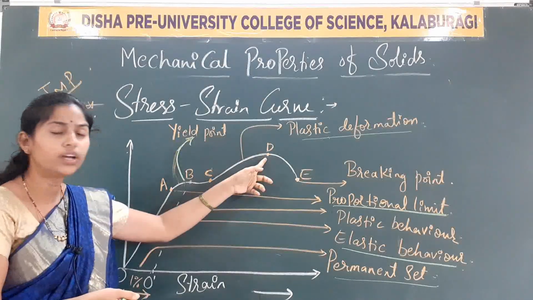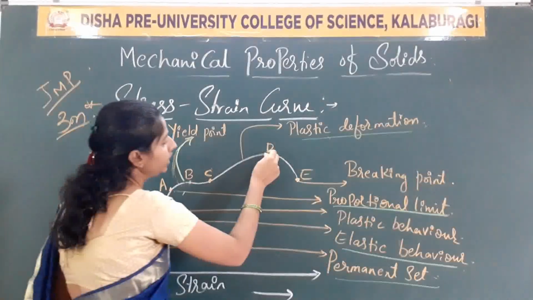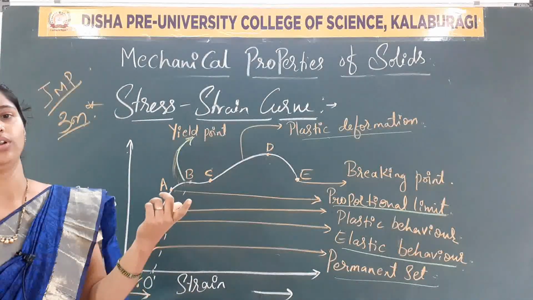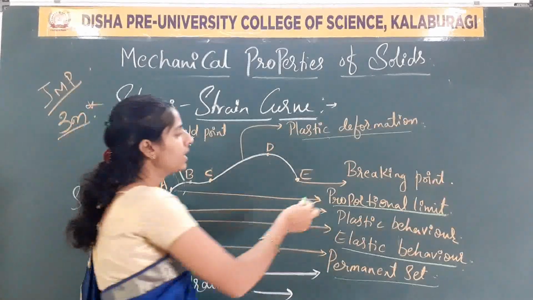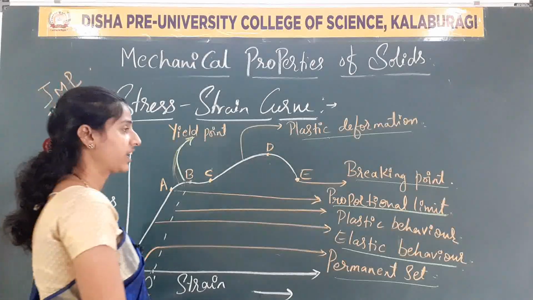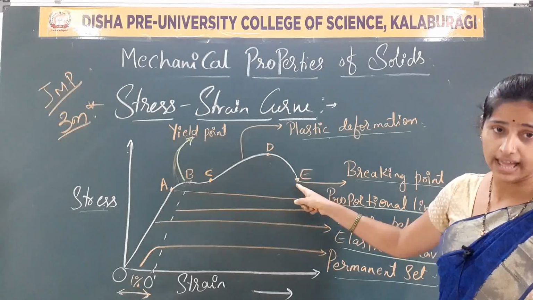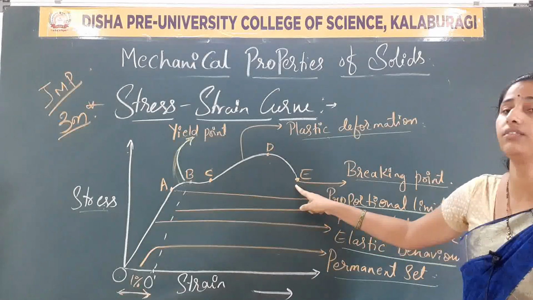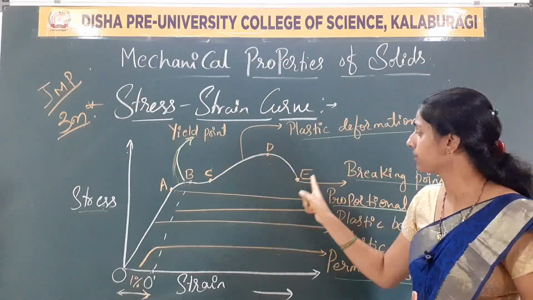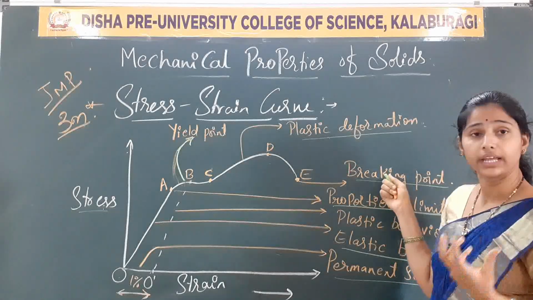So, when we come to point D, what happens? The strain is increasing, which means what? From D to E, at the last point, it will break out, it will be fractured. That is nothing but the breaking point. Breaking point or fracture point, we can use either word for the last point of this metallic wire. This is the behavior we have represented graphically. So, what does it represent here? A breaking point. Clear?